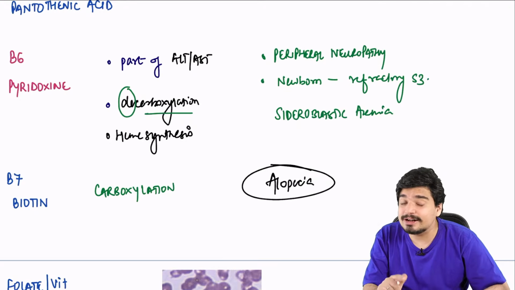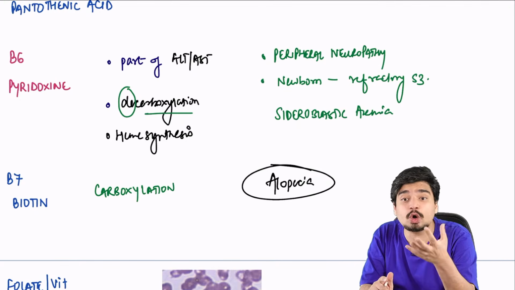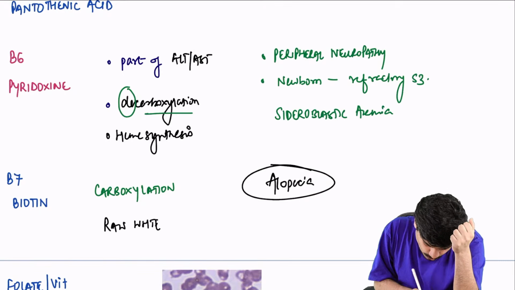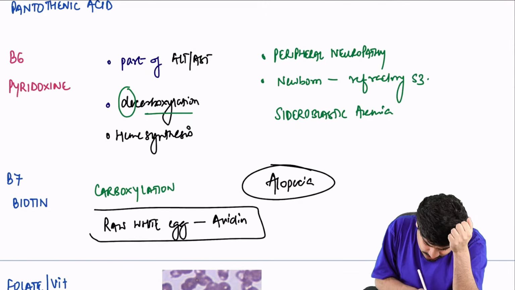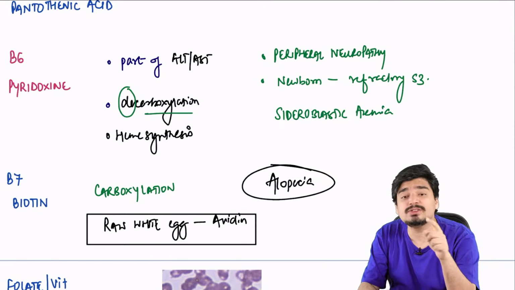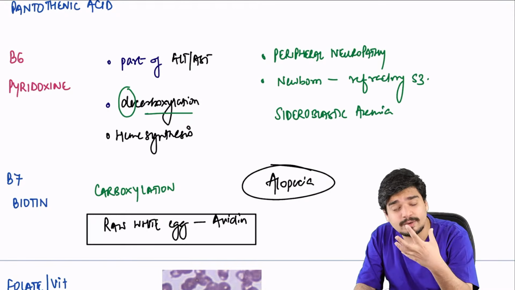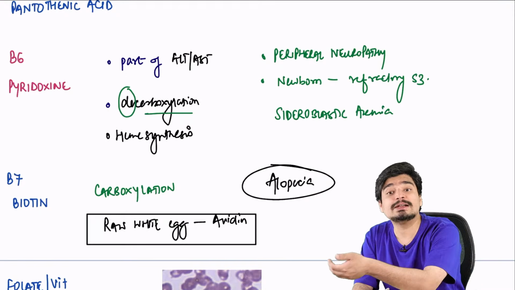All right. And when does biotin deficiency occur? It occurs in individuals who have a diet with a lot of raw white egg. If you take a diet rich in raw white eggs, because raw white eggs contain avidin, and avidin is known to inhibit biotin absorption. It will not allow the biotin in the diet to be absorbed.